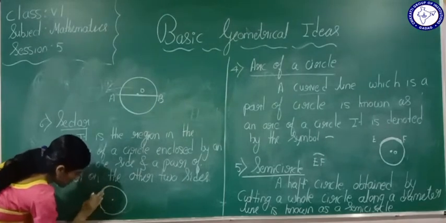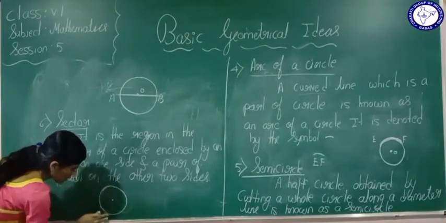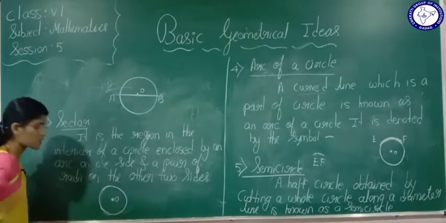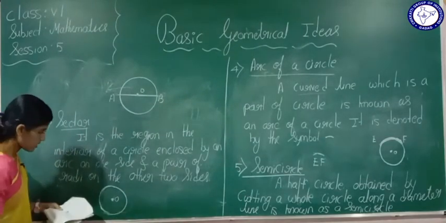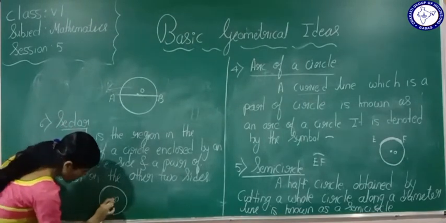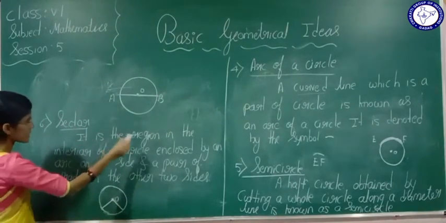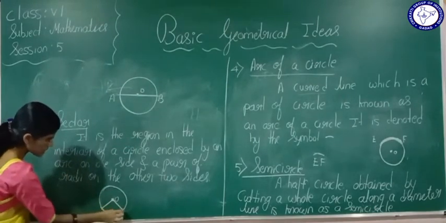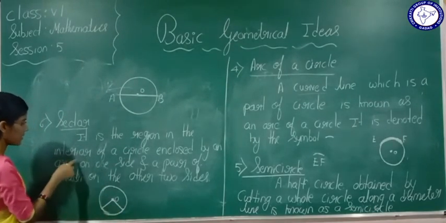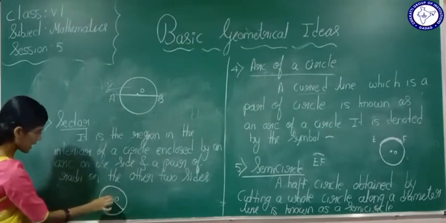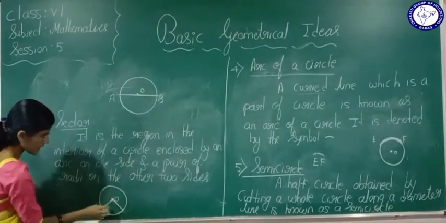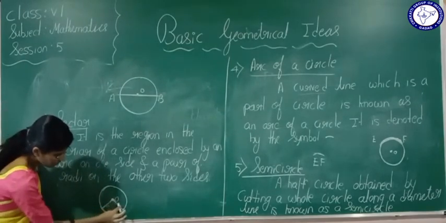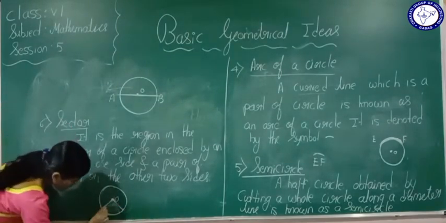And this is the center of the circle. It is a region in the interior of the circle enclosed by an arc on one side and a pair of radii on the other two sides. So this is nothing but what? We are going to call it a sector.